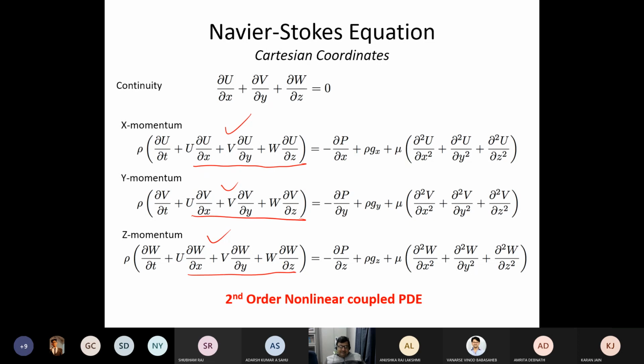So first order in time, highest order in terms of time, and second order in space, highest order in terms of space. Correct? And nonlinearity comes from these nine terms, which in tensorial form we write as V dot gradient of V. Right? This is the term which is leading to nonlinearity.